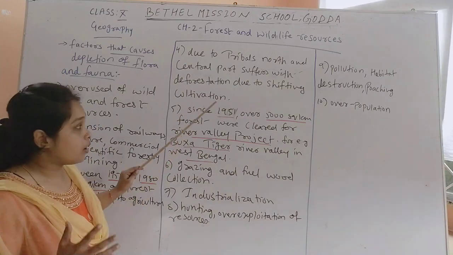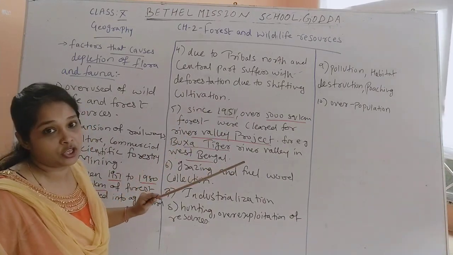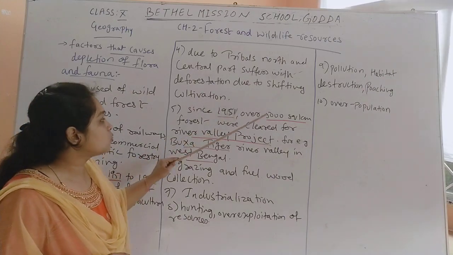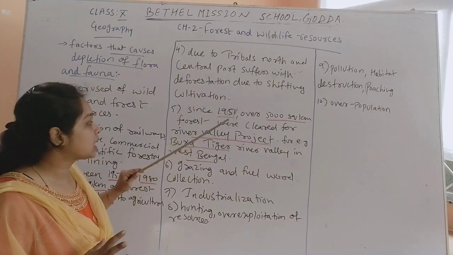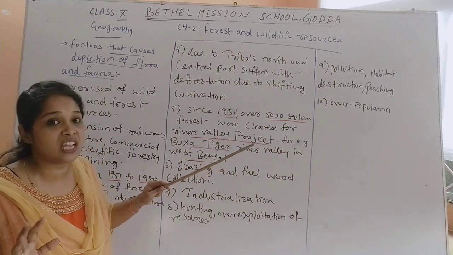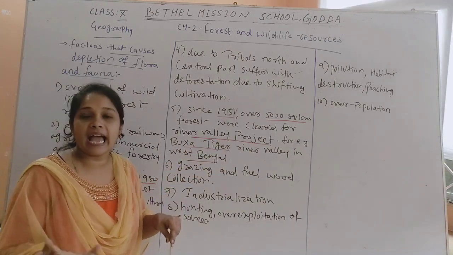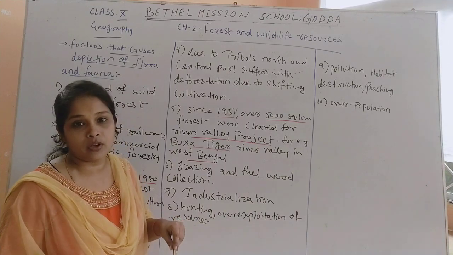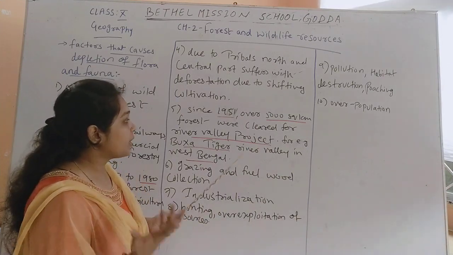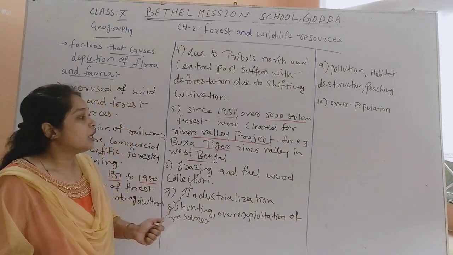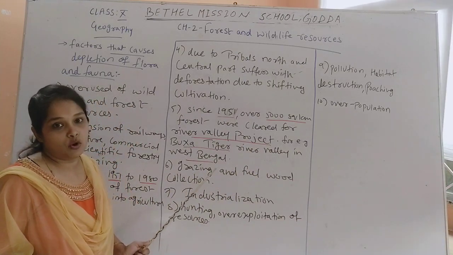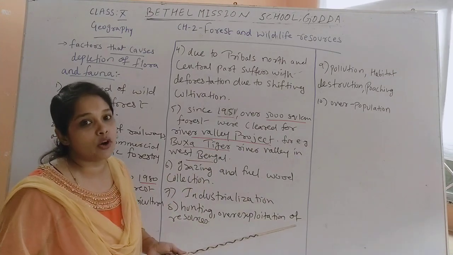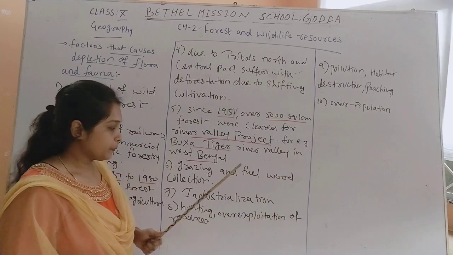Next, we have one more estimation which says that since 1951, over 5,000 square kilometer of forest was cleared for river valley projects. There are many commercial projects like making dams or river valleys, because of which we need to cut down the forest, so there is deforestation. The big example for this is Buxa Tiger River Valley in West Bengal. To make this river valley, a very big amount of forest has been cut down in West Bengal.